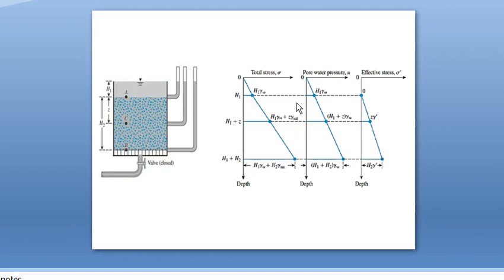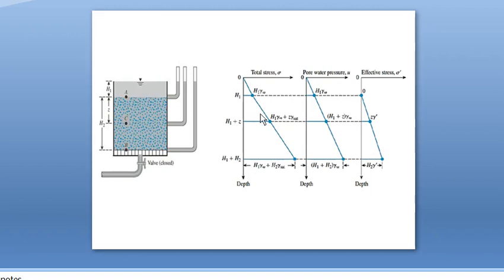saturated unit weight, because here it is water table, so this soil will be in saturated condition. Therefore Z into saturated unit weight. If the water table was not there, this will be bulk unit weight, but since the water table was above this system, the soil is in saturated condition, so here saturated unit weight came.